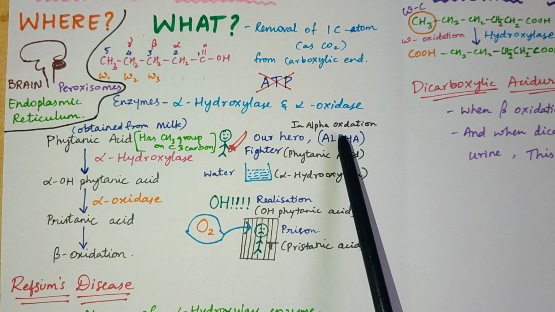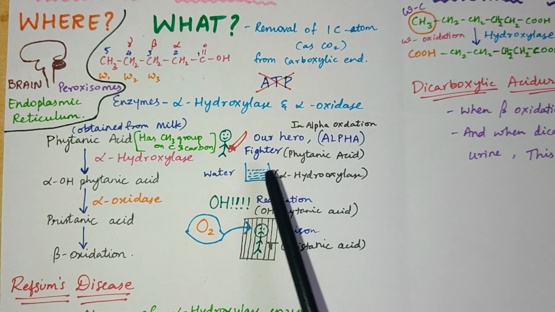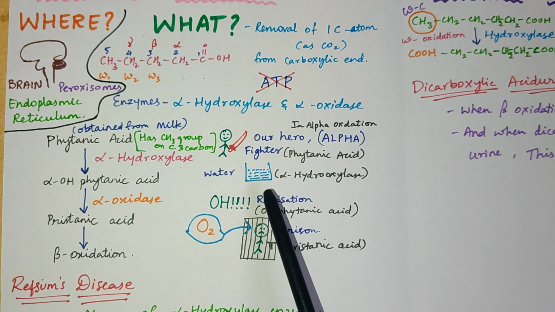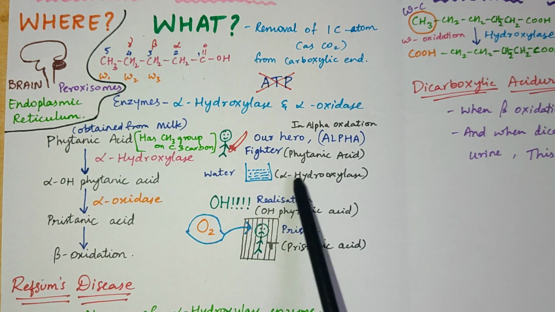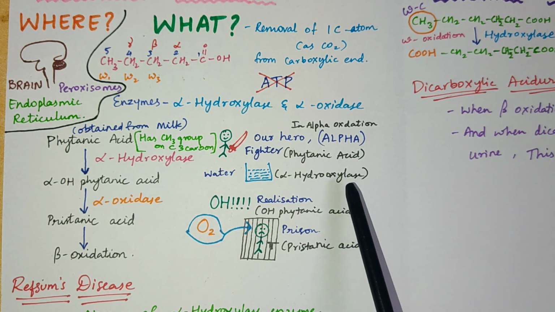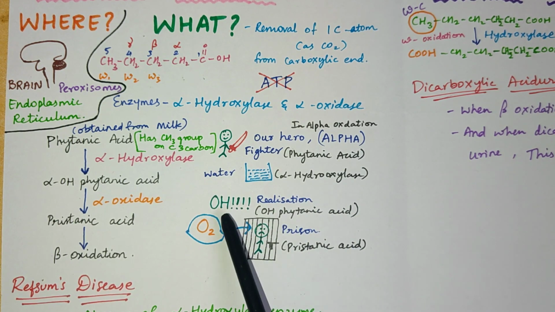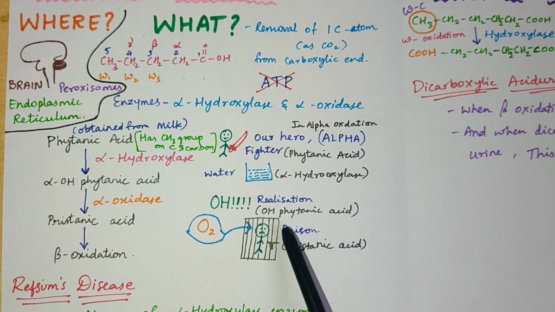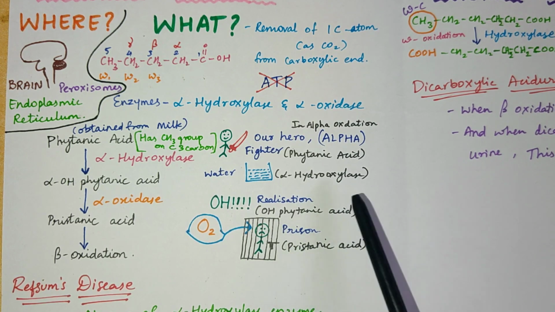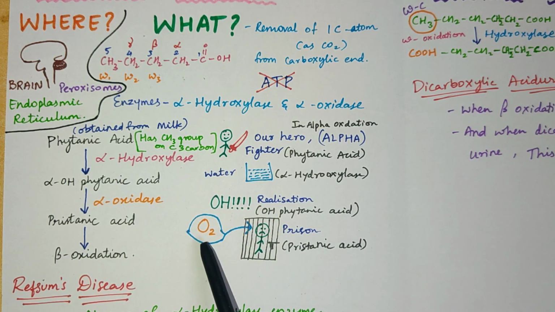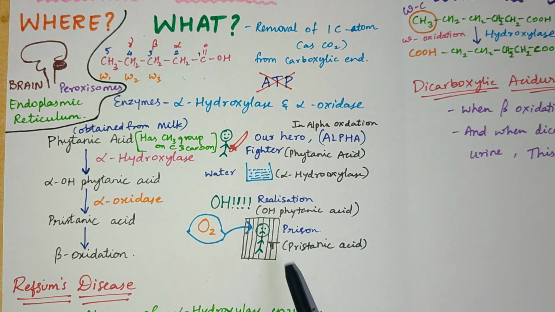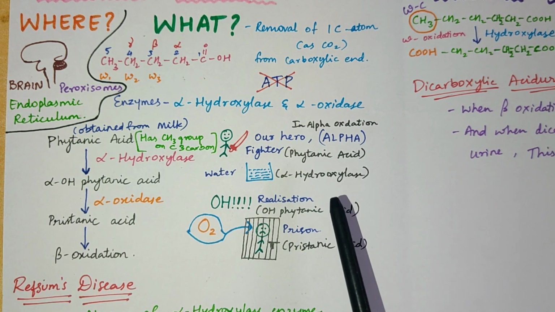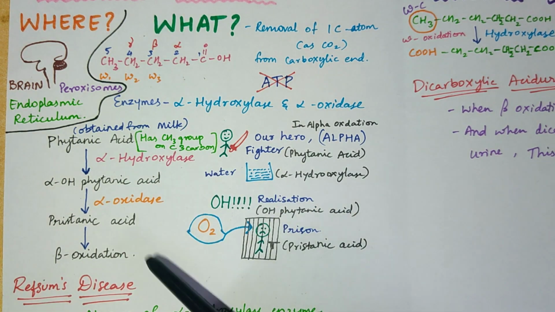Here alpha refers to alpha oxidation. Our hero, the fighter, is phytanic acid, and water refers to the alpha hydroxylase enzyme. And here the exclamation O is OH phytanic acid, that is, hydroxyphytanic acid. And here oxygen is alpha oxidase, and the prison refers to pristanic acid. This is the way you can easily remember the process.